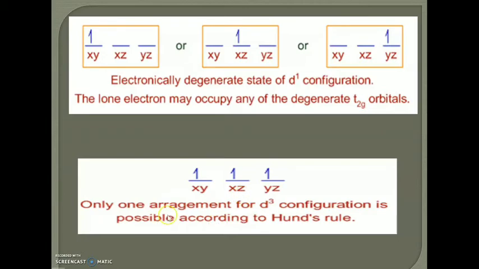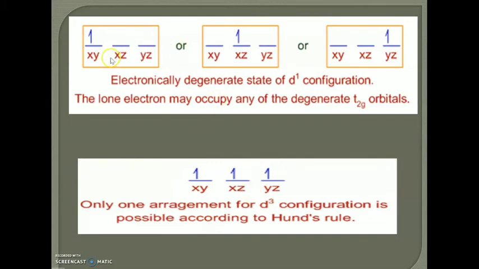Whereas in the case of d3 configuration, it is symmetric. That is, it is not possible to put 2 electrons in one orbital, which is against Hund's rule. So each electron occupies one of the 3 t2g orbitals, which is said to be symmetric.